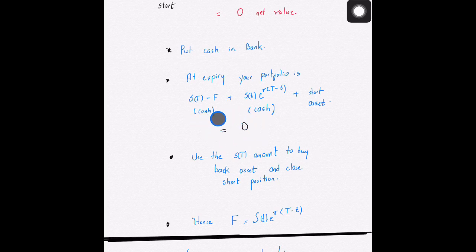If you go back to your notes or to the lectures, you'll see that we had this particular function. This was the final value of the future contract at expiry. This particular term, ST, would have cancelled the short asset.